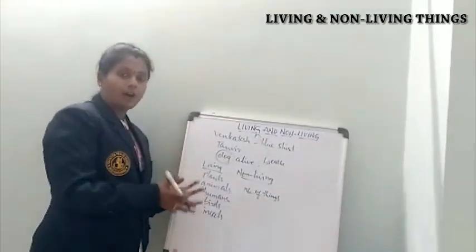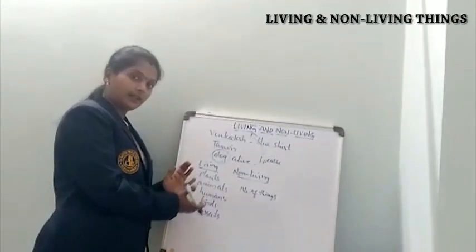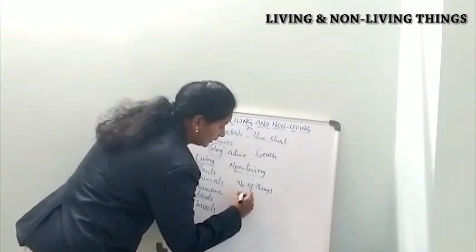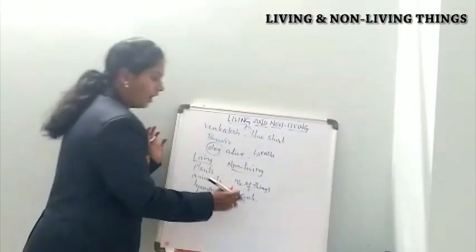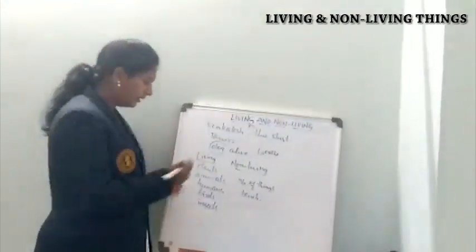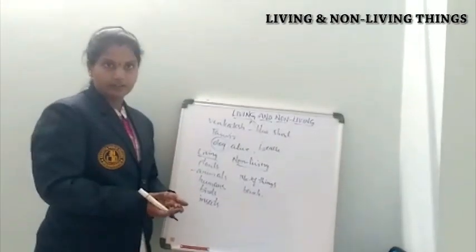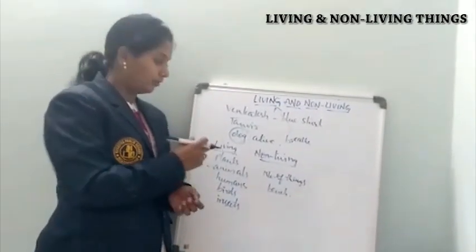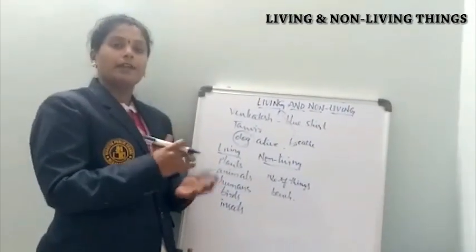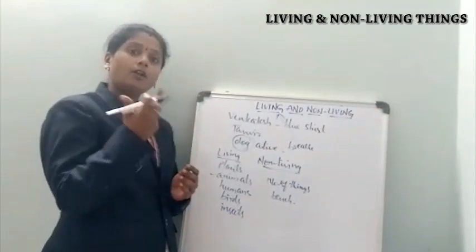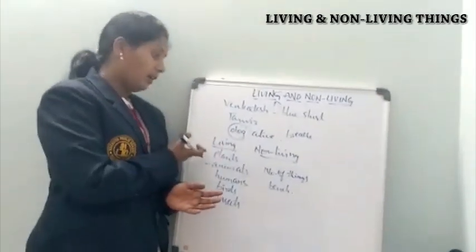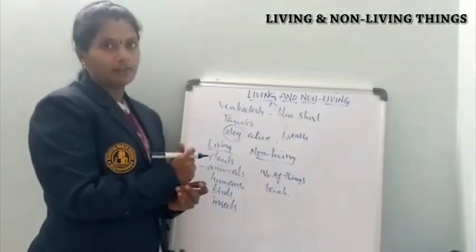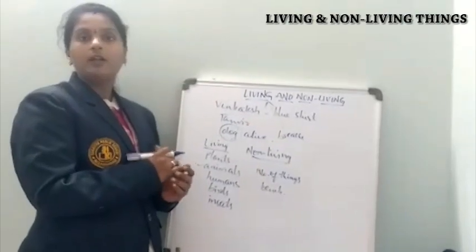But how can we categorize these two, living and non-living things? For example, there is a bench. How can you say a bench is a non-living thing, and how can you say animals are living things? What are the characteristic features? How can we categorize them into living and non-living things? Today in our class we are going to see what features tell us that an organism is a living thing.